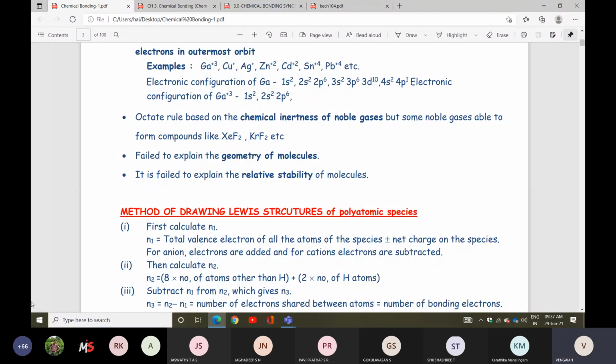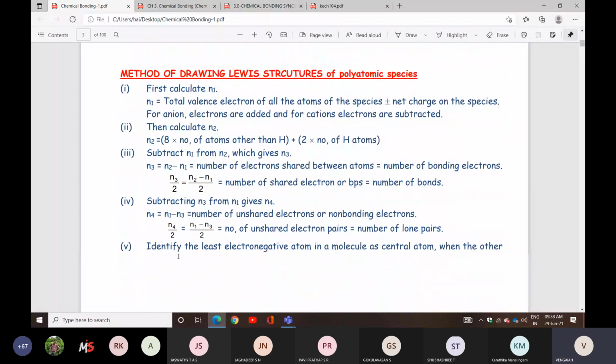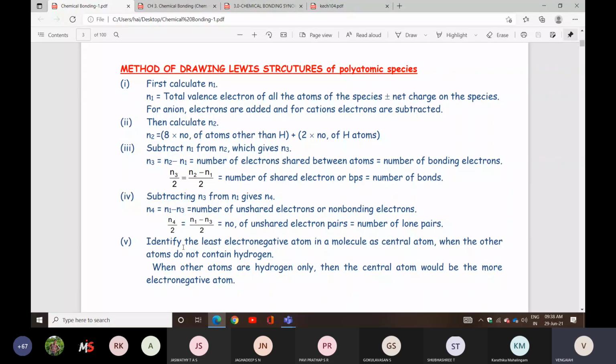Next, in today's class I will discuss how to draw Lewis structures of polyatomic species. They will give one molecule, or otherwise one polyatomic species, and then you have to draw the structure. So listen, we have some rules. First calculate the N1 value, then calculate the N2 value.